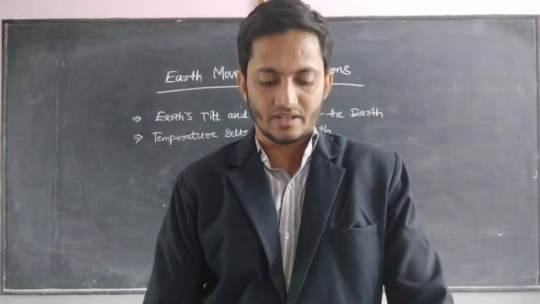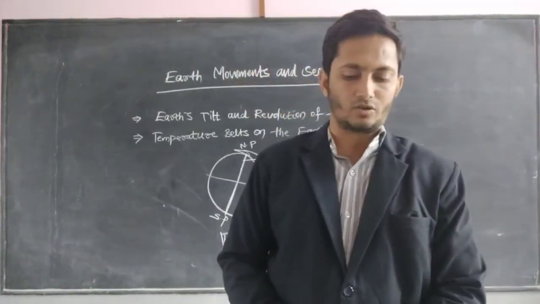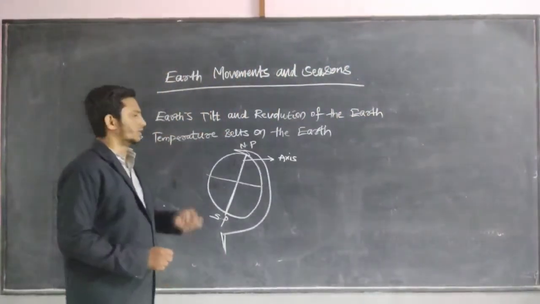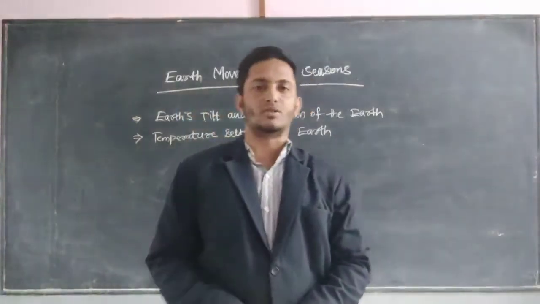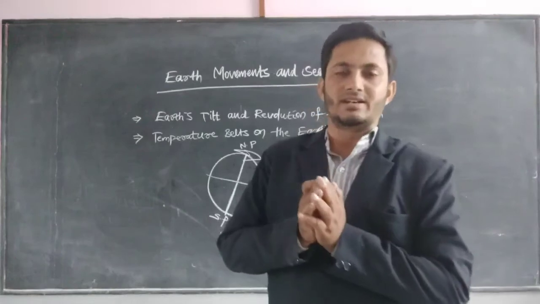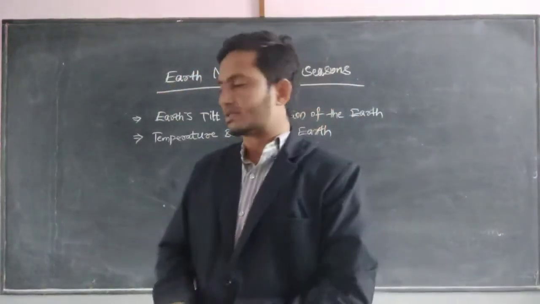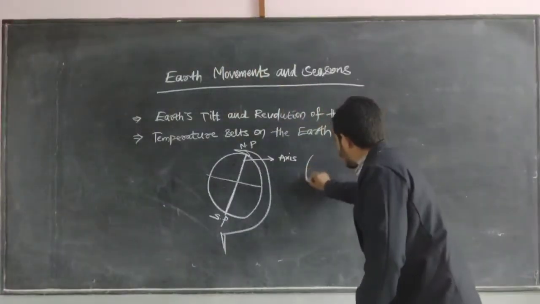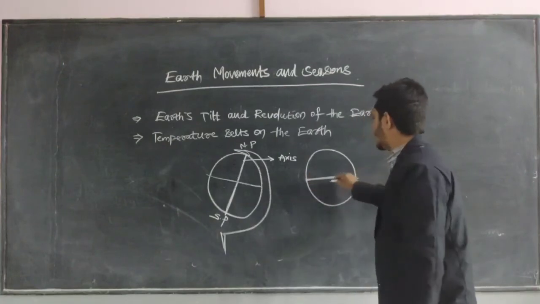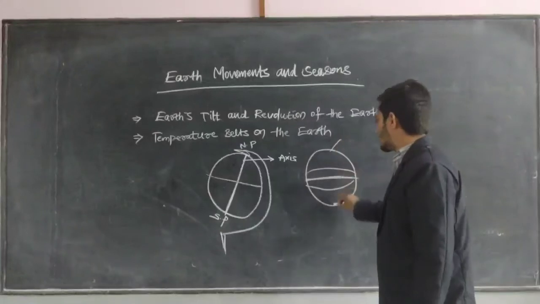Let us see the next title of this chapter: temperature belts on the earth. What? Temperature belts on the earth. It is indicated here, completely based on the North Pole and South Pole. See, it is the globe, it is the earth, it is the equator. Here we get a lot of heat, and here a lot of cold.